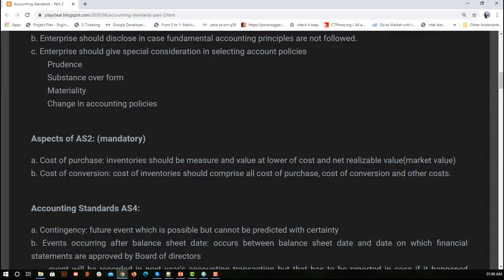I hope these two accounting standards are clear. Let's move to accounting standard 4. Now what happened to accounting standard 3? Don't worry, if it is important we are going to cover it, otherwise we are not.